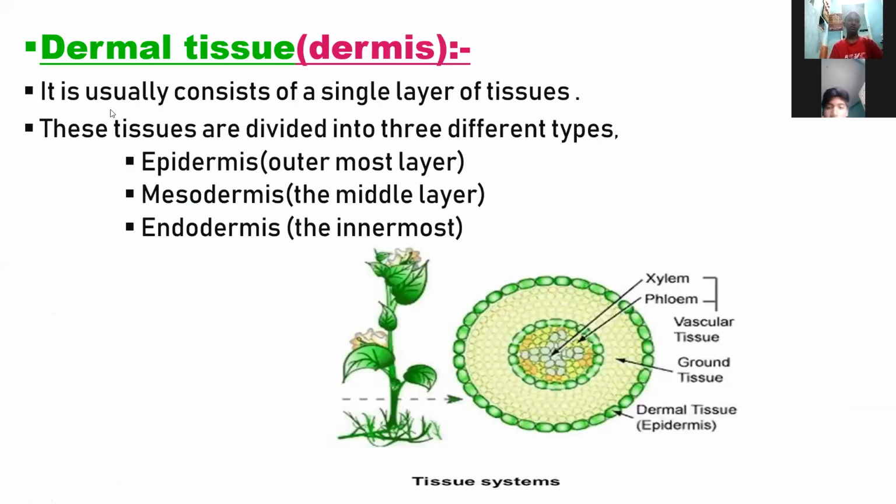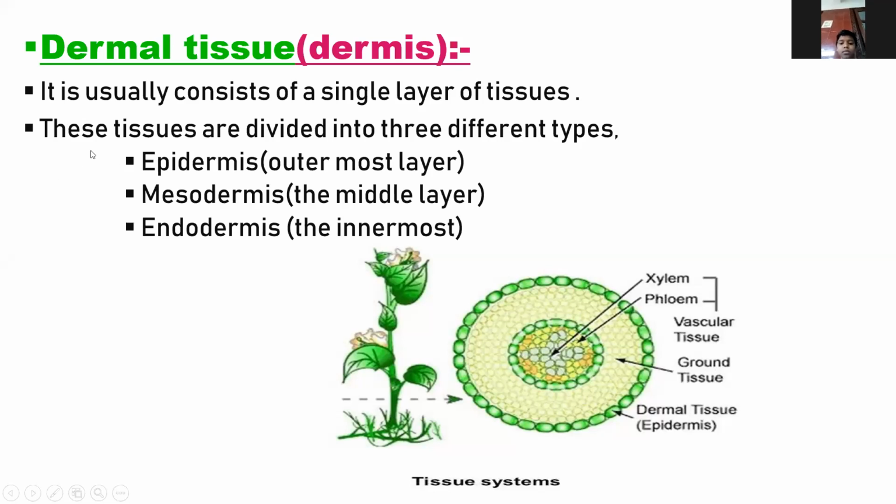Next, this is the dermal tissue. This is the outermost covering layer of plants, and of animals and human beings also. It is the protective layer. This is the dermal tissue or dermis. It usually consists of only a single layer of tissue.